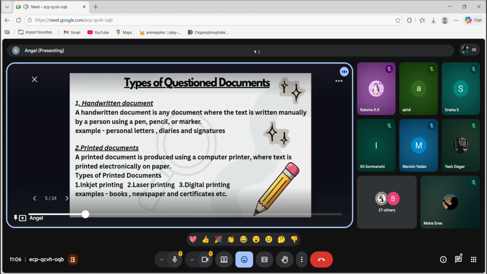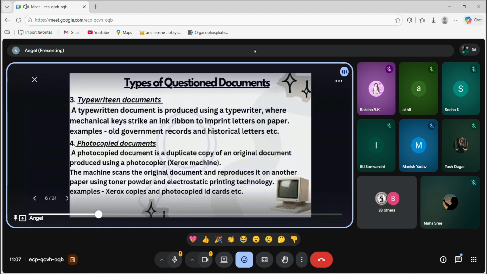I guess these are the very basic things everyone knows about that. And then next, moving to typewritten documents, our third type.